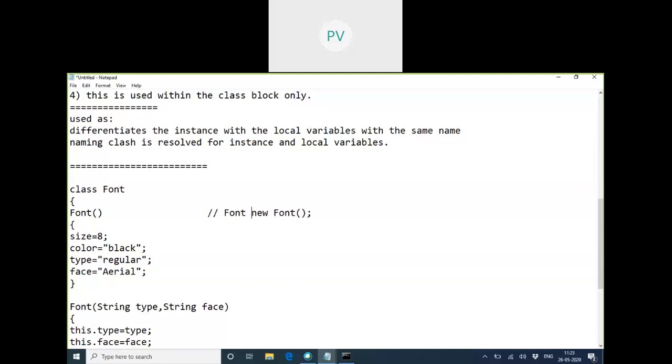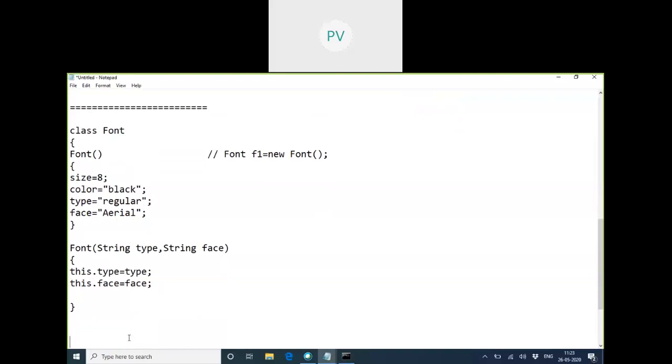Okay, but will it do the same in the second constructor? Will it initialize size as 8, color as black? No, this code is not a part of this constructor. So what will be the initialization of size and color?